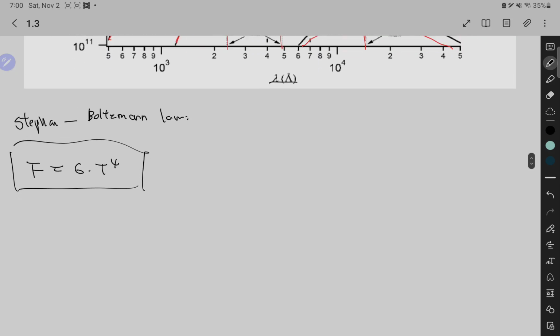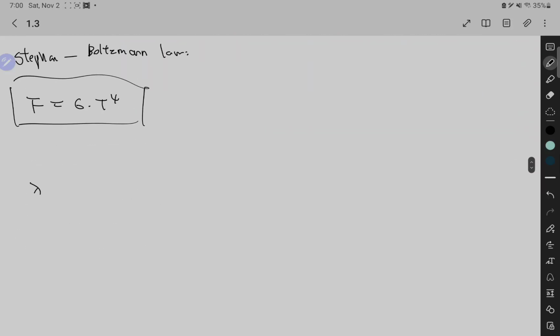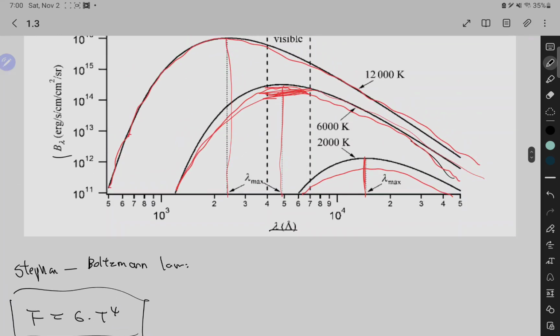So now we can move on to talk about what this lambda max means. Lambda max is equal to 2.898 × 10^-1 K·cm divided by T. This is called Wien's law, right? Again, remember, for every temperature, there's a wavelength for which the intensity is at the maximum. You can see for 6000 Kelvin, the maximum is somewhere here, within the visible spectrum, and then it shifts toward the left as the temperature increases.